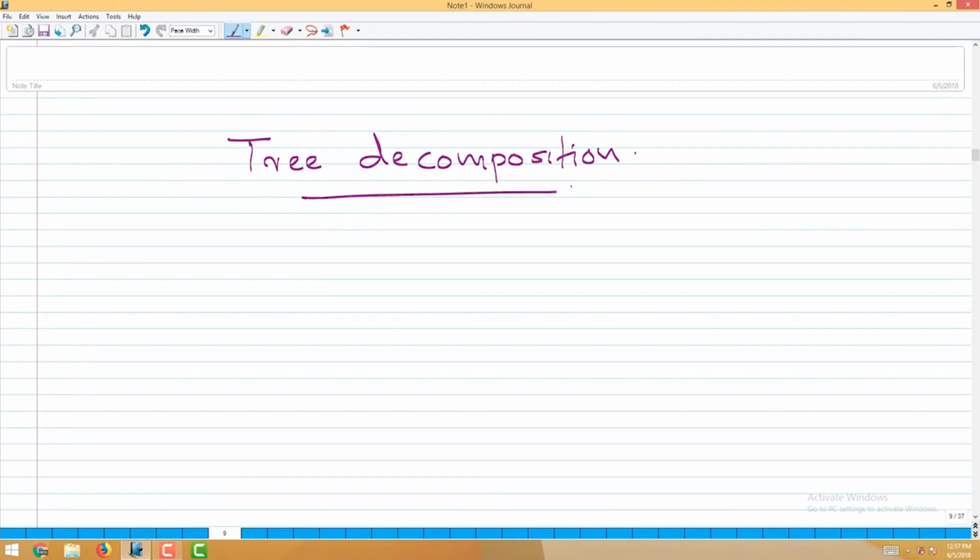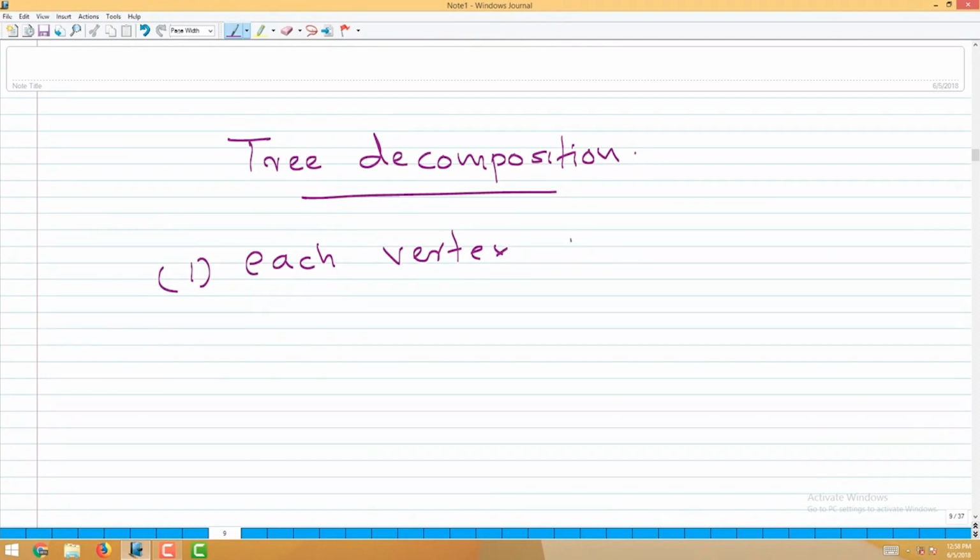Why tree decomposition? Tree decomposition needs the following properties. This tree decomposition is not only for chordal graphs, it is defined for all graphs.